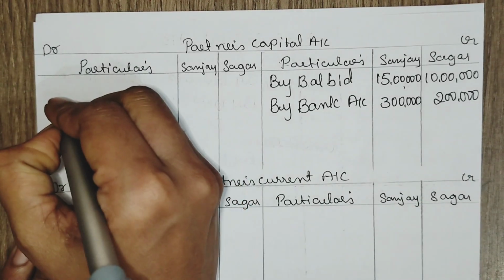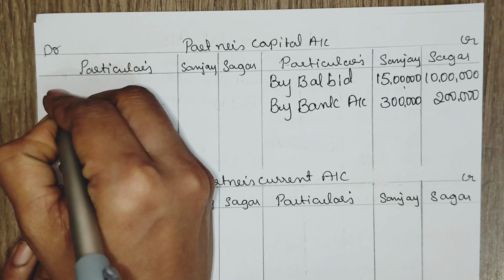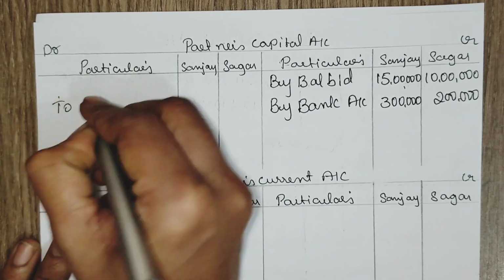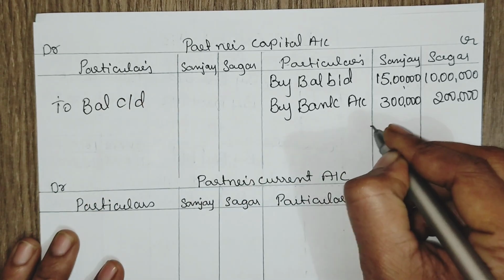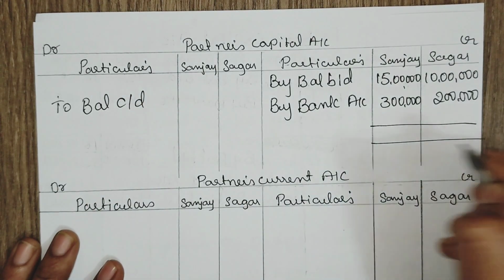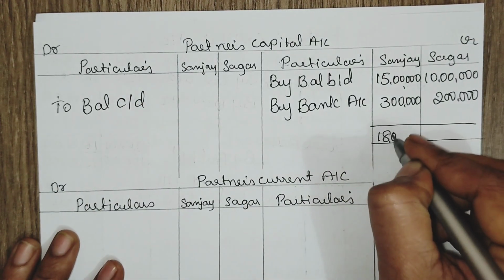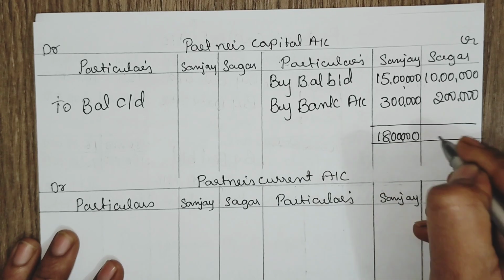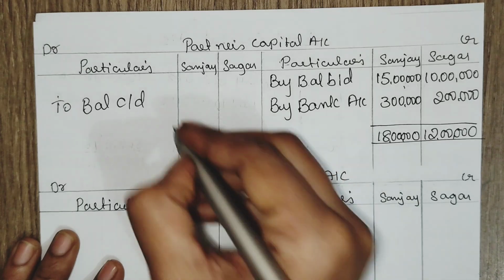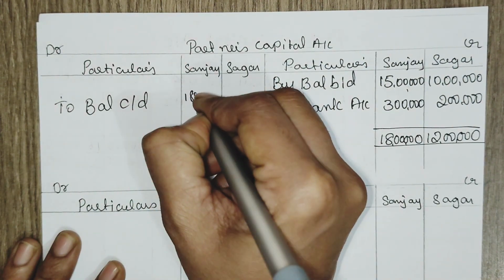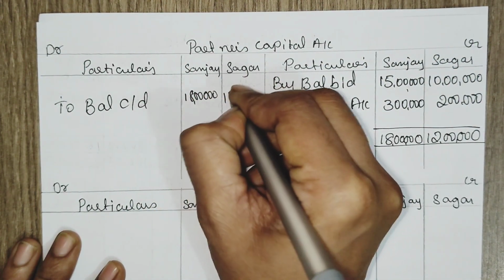There is no withdrawal of capital. That is why we are closing the partners' capital account to balance carried down. Total here it is 18 lakh, 12 lakh.